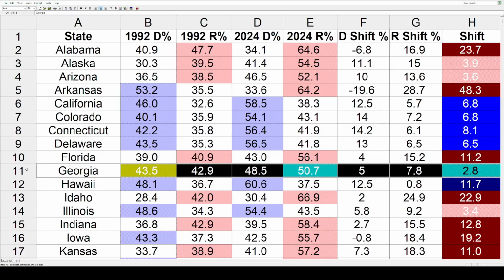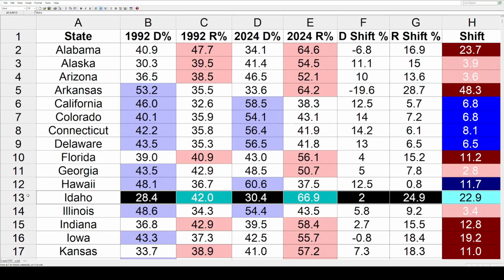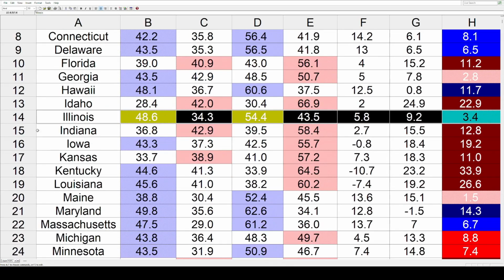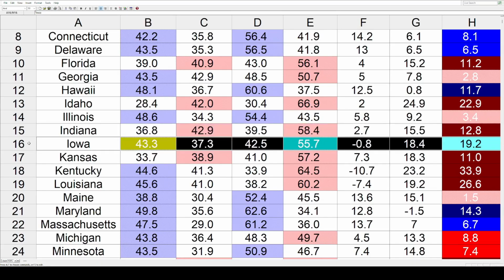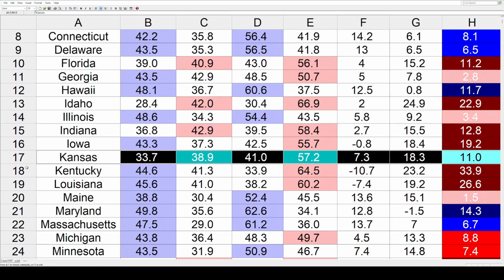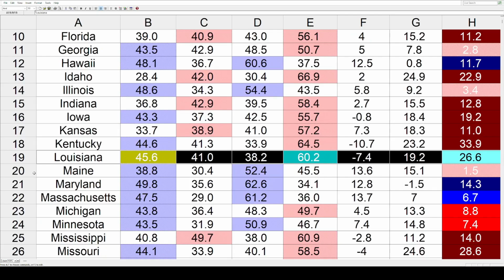Georgia mildly redder at 2.8%. Hawaii considerably bluer at 11.7%. And then we come back into some more red shifts. We've got Idaho at a big 22.9%. Illinois at a much milder 3.4%. Indiana double digits at 12.8%. Iowa even more at 19.2%. Kansas a little less at an even 11%. Kentucky very significantly more at 33.9%. And Louisiana also at 22.6%.